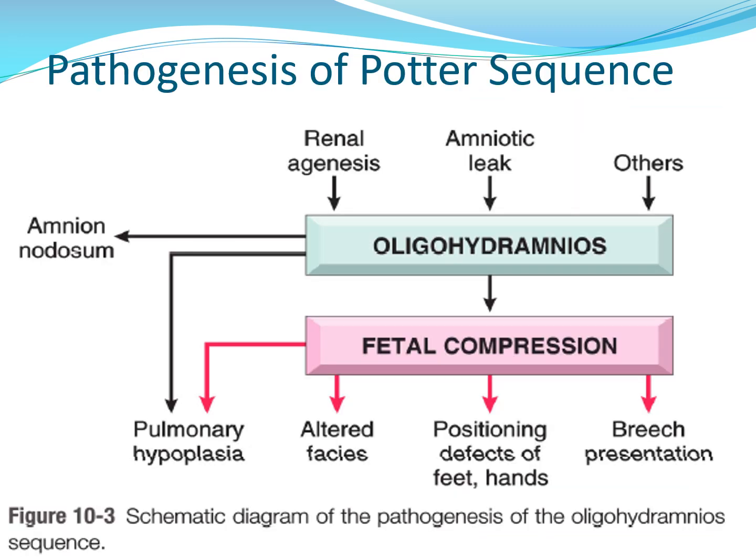This is the schematic diagram of the pathogenesis of Potter sequence.